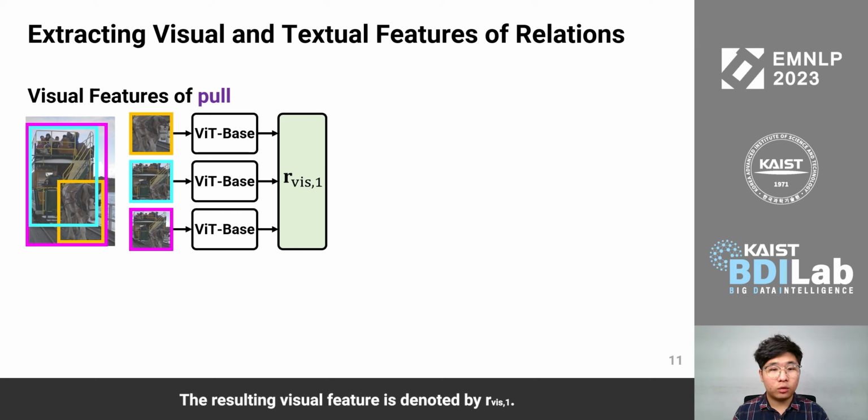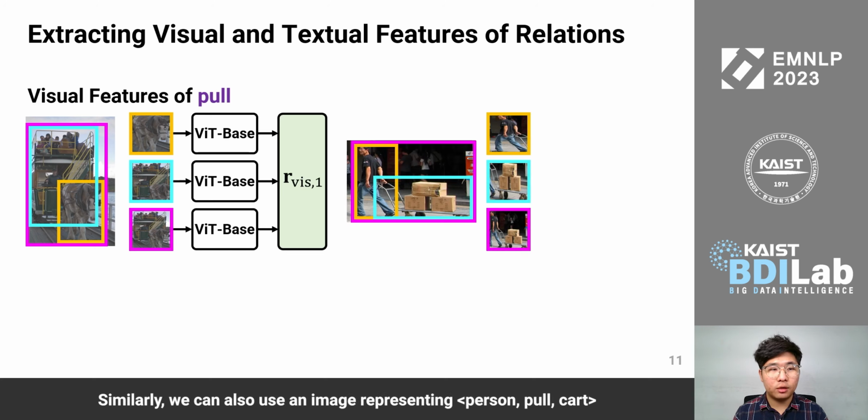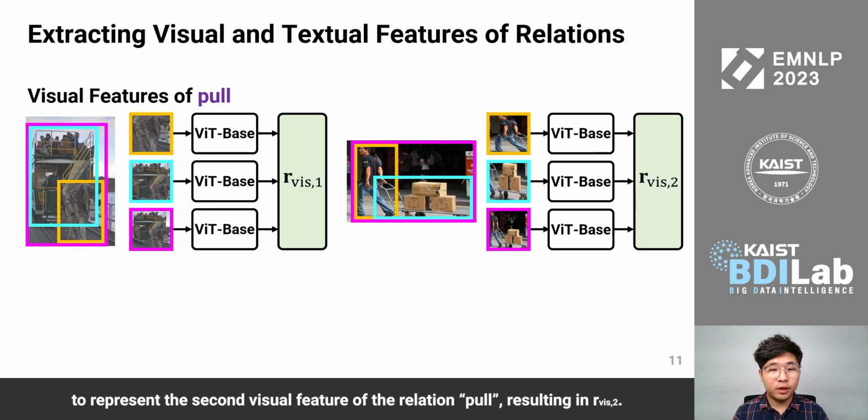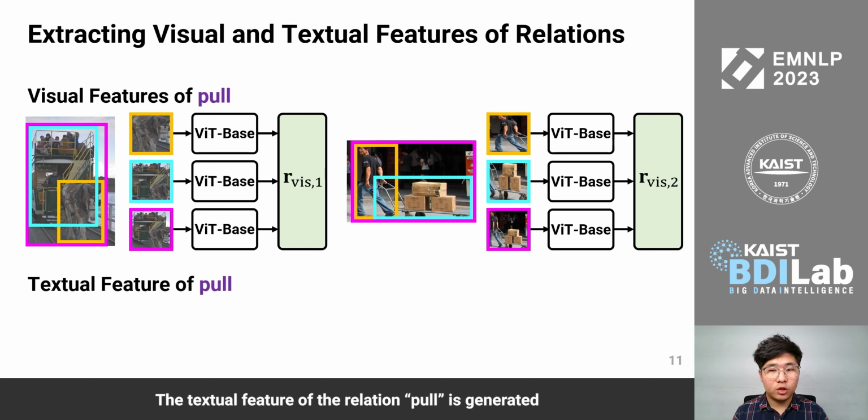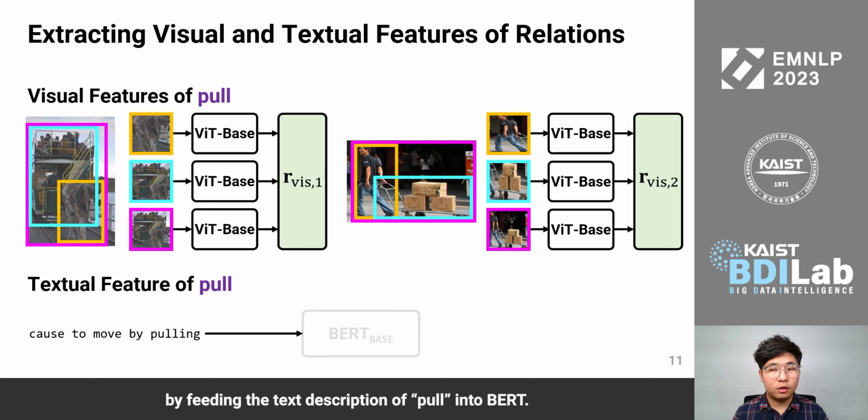The resulting visual feature is denoted by r_vis1. Similarly, we can also use an image representing person, pool, card to represent the second visual feature of the relation pool, resulting in r_vis2. The textual feature of the relation pool is generated by feeding the text description of pool into BERT.